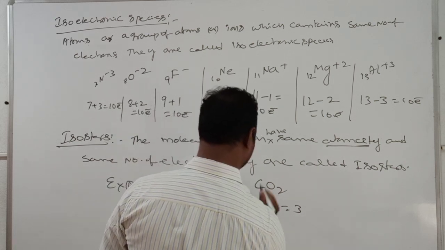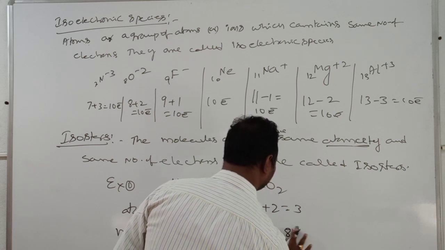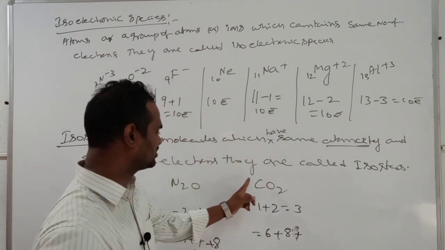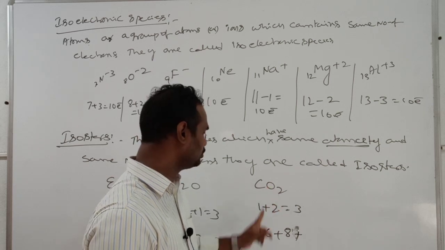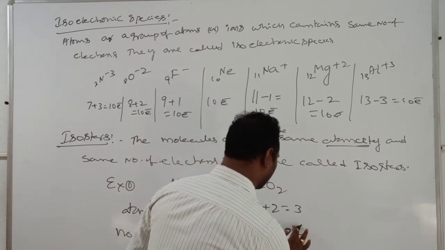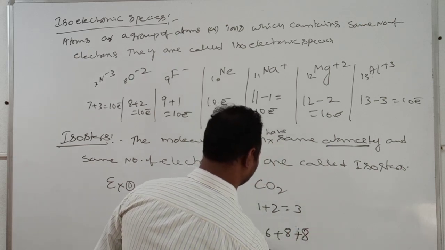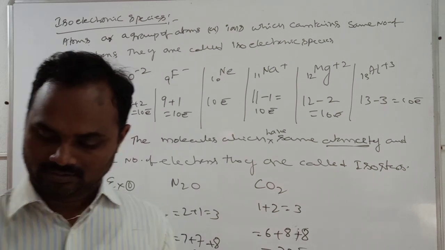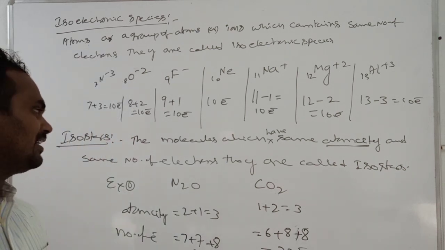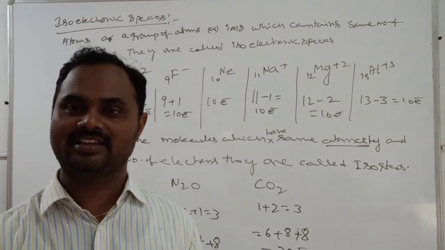How many electrons are there? 1 carbon, 6, and each oxygen 8, 2 oxygens are there: 6 plus 8 plus 8. These are also 22 electrons. The molecules which have same atomicity and same number of electrons are called isosters.